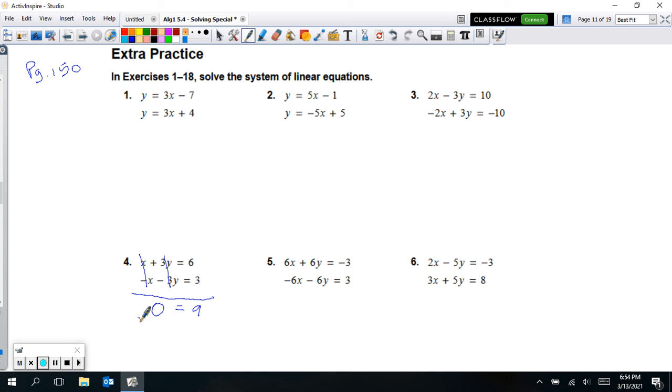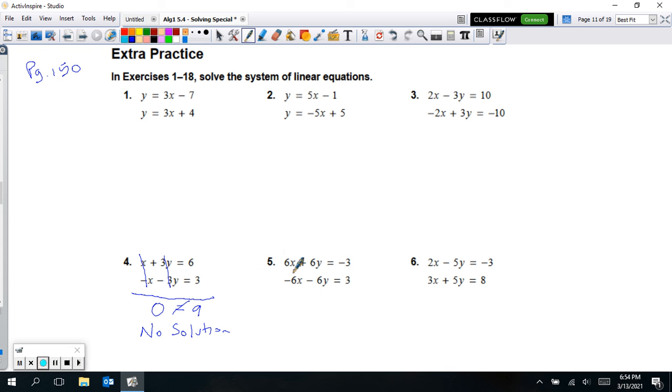Now, same idea applied when we were doing those equations. If you get a true statement here, it's infinitely many, but if 0 does not equal 9, obviously, then it's no solution. So this is going to be a no solution answer because this is not correct. 0 does not equal 9. So no solution on this one. So we can put a little slash through the equal sign.